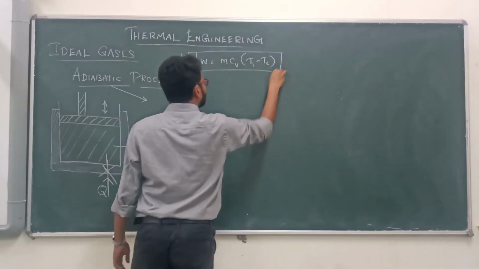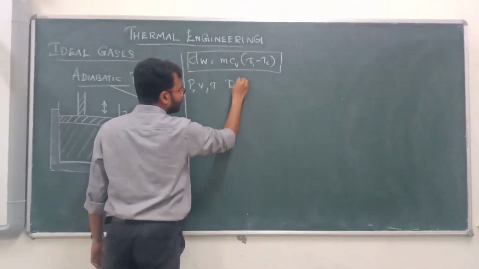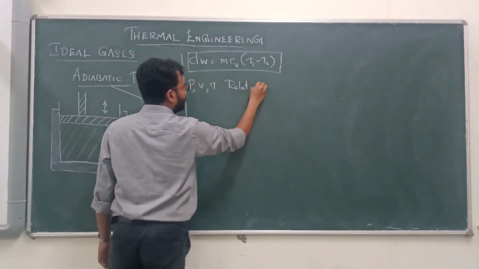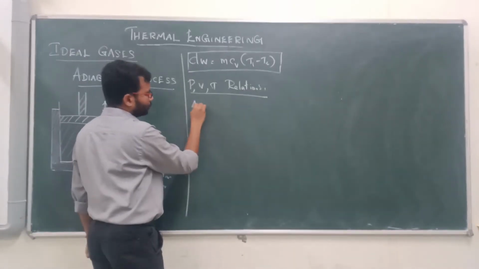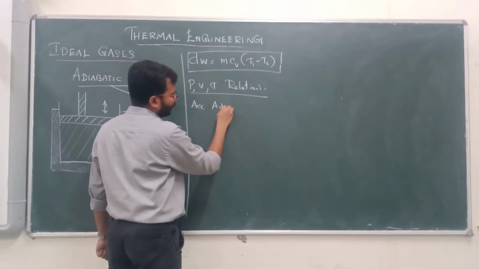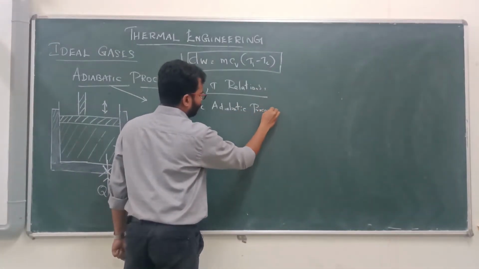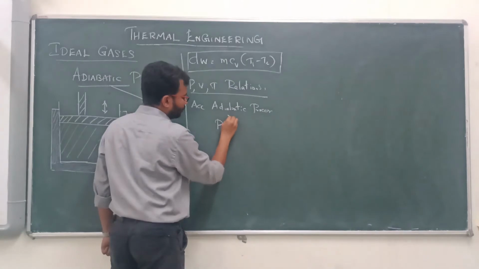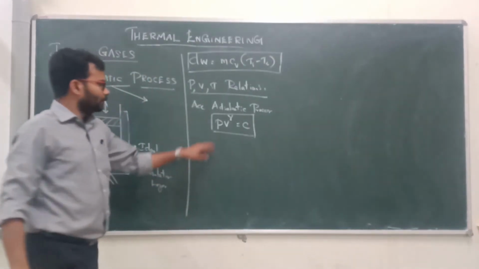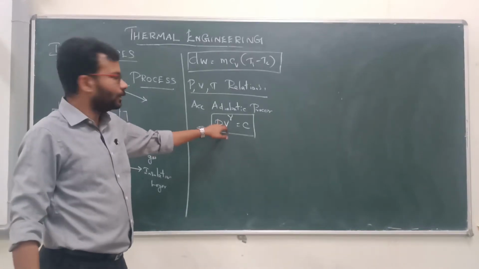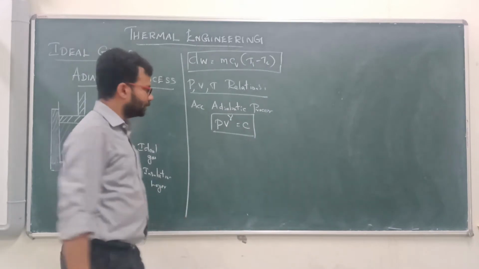What about the pressure, volume, temperature relations? According to the adiabatic process, PV to the power gamma is equal to constant. This is the relationship we are using for the adiabatic process.